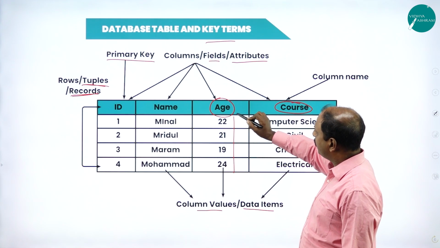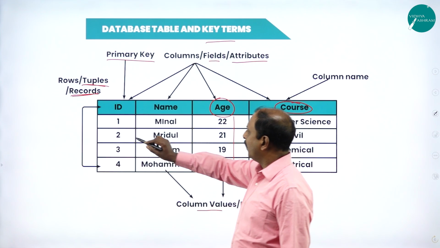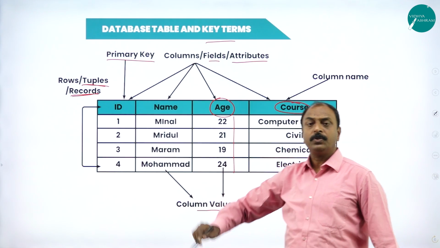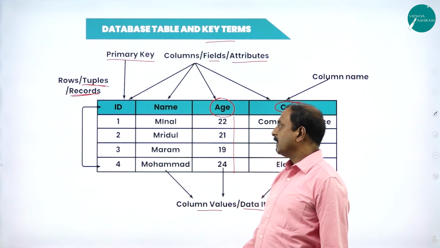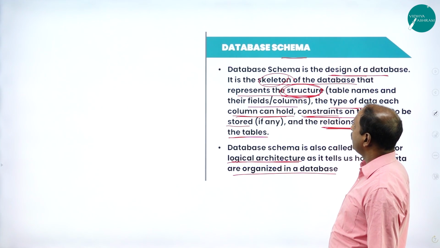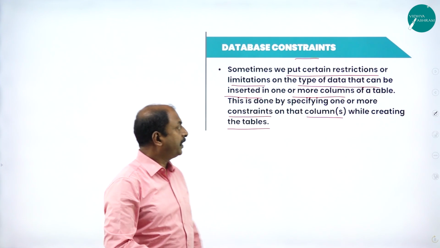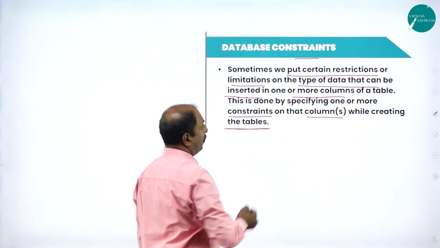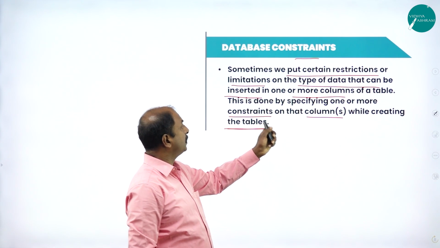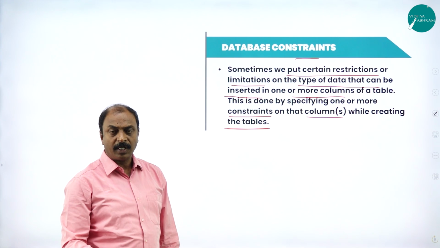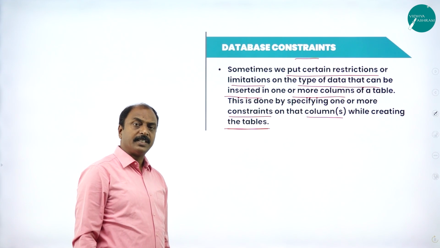So database constraints are nothing but limitations we can put on every column with respect to the data that has to be stored in a database. And it can be done even while creating the table itself. While creating the table, it is possible to have constraints on more than one column or one column itself. That is database constraints.